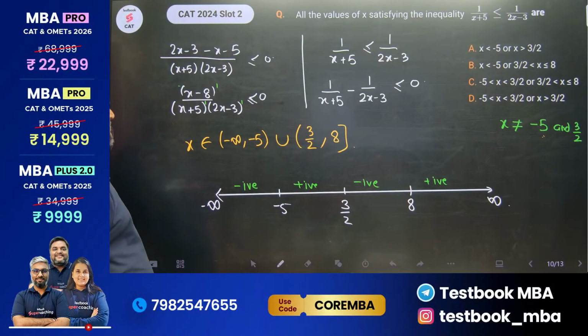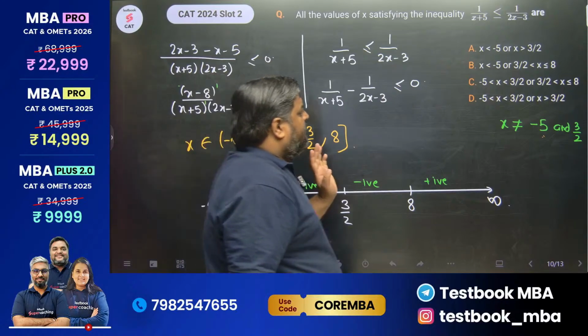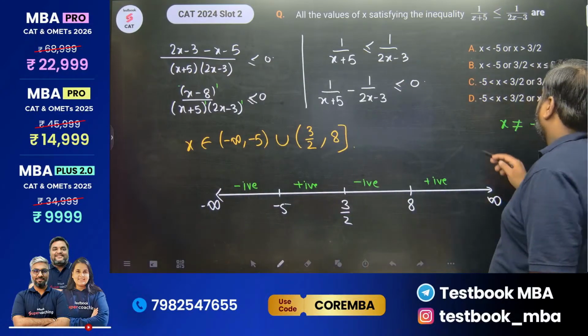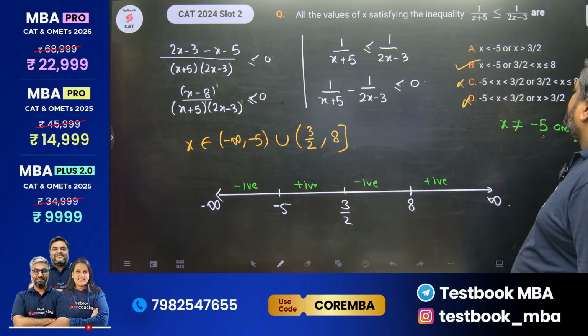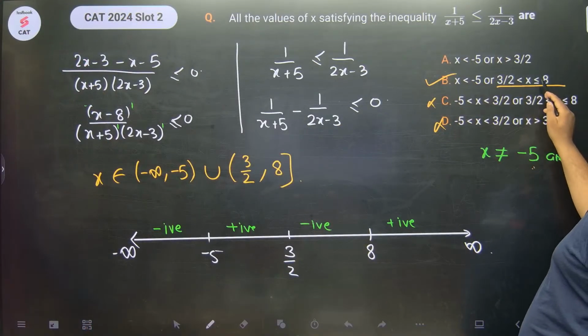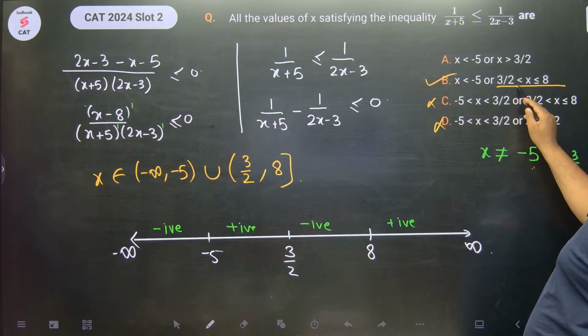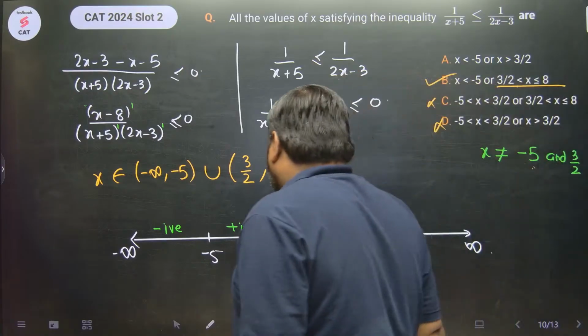Of the given options क्या है? Minus 5 से minus infinity. So this is not the answer. This is not the answer. B is the answer. Minus 5 से छोटा till minus infinity and 3 by 2 to 8 where we are not including 3 by 2 but we are including 8. Sorted. Chalo, very good. Let's jump to next question.